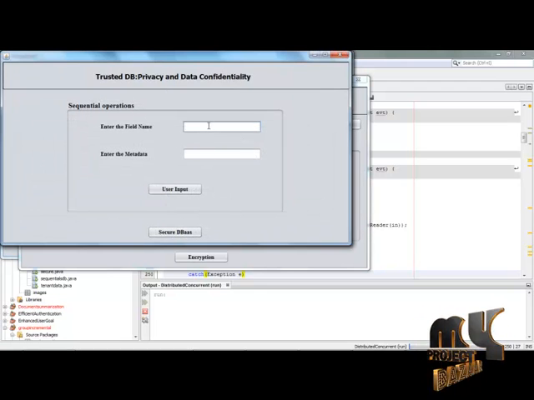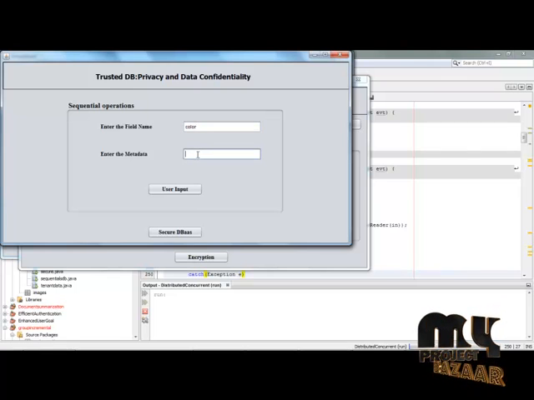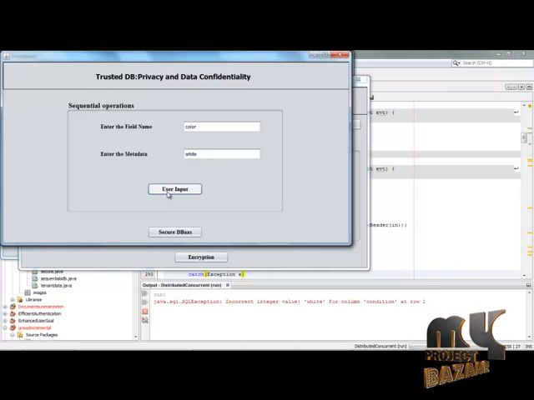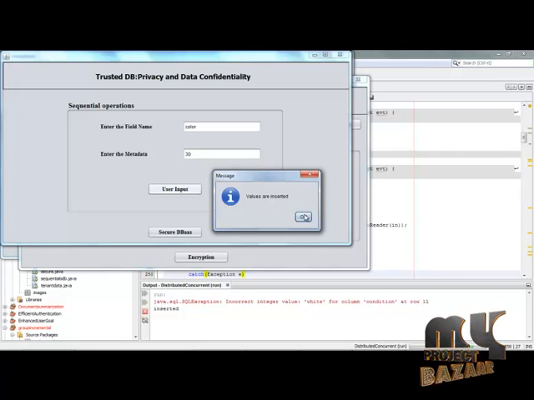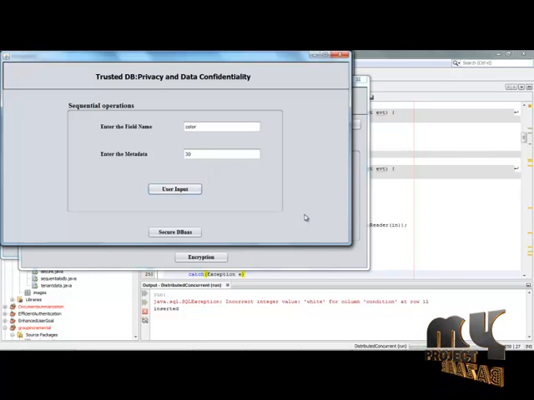Here the user is going to enter the field name and give the metadata. The user is typing the field which is going to be retrieved as the user input. The option is displayed and some security measures are applied. The user input is displayed here and the values are inserted successfully.